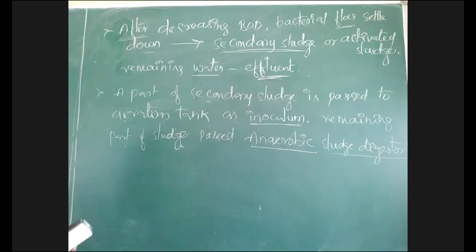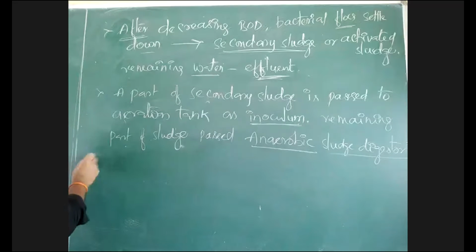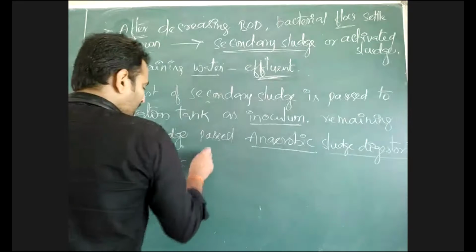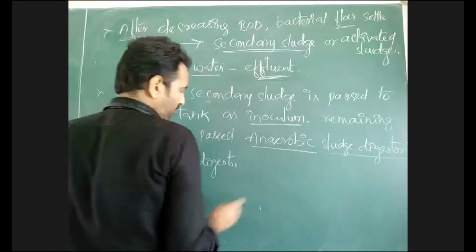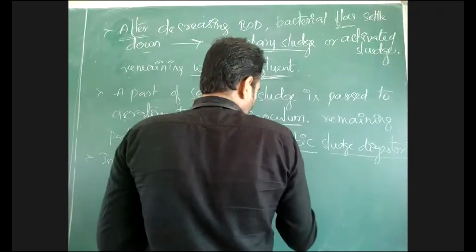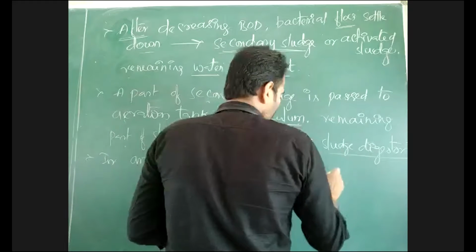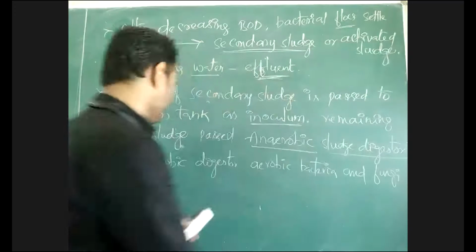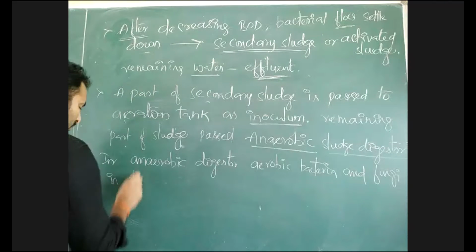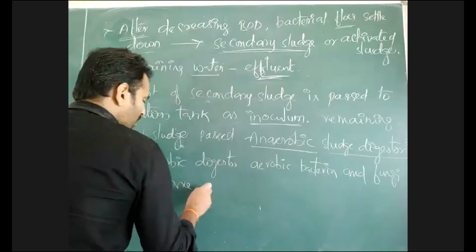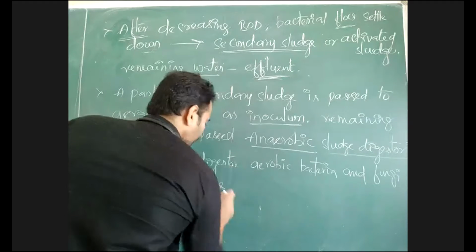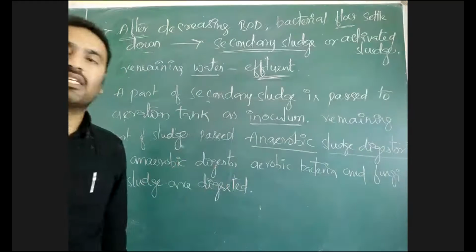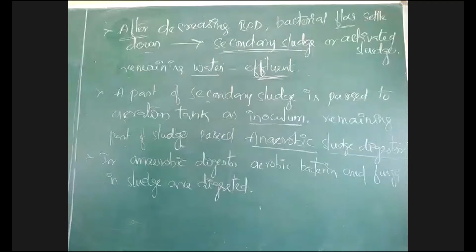That anaerobic bacteria here in the anaerobic digester digest or kill the aerobic bacteria and fungi in the sludge. So when these bacteria are killed, the bacteria number is decreased in the sludge. Sludge has a large number of bacteria.